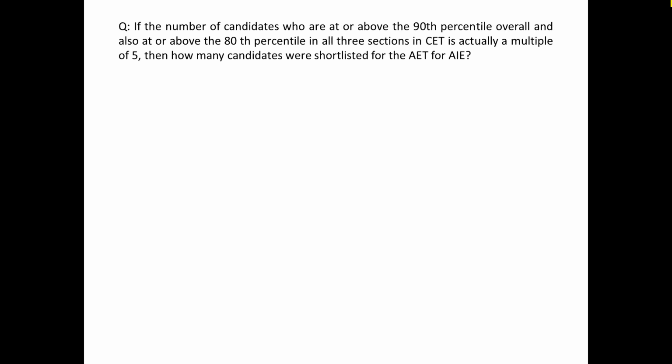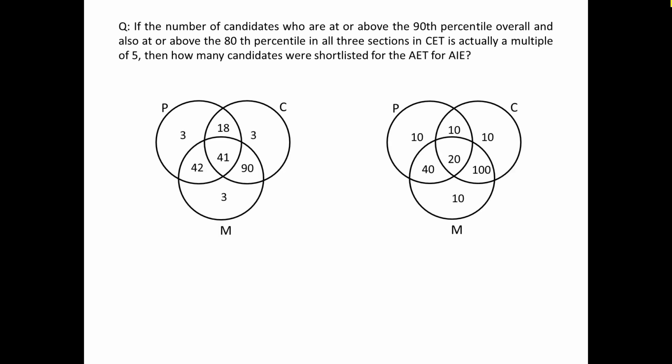If the number of candidates who are at or above the 90th percentile overall and also at or above the 80th percentile in all 3 is a multiple of 5, then again, like the previous question, we are talking about the second figure, which represents the area common in all 3 as a multiple of 5. So again the first figure would be ruled out, the second would be taken. How many candidates were shortlisted for AET? Only those are shortlisted who have scored 80 or more in at least 2 sections. That means the sum of these 4 areas represents how many candidates were shortlisted for AET. So our answer is 170.